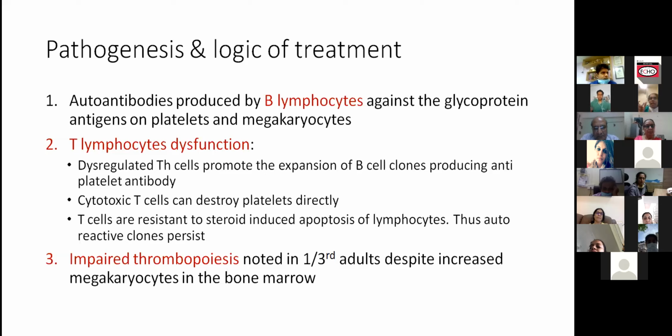So T cells are again one of the main cells to be targeted in this. And then there is a group of patients who would have reduced production of platelets as well. So a lot of new agents are coming to increase platelet production. Although it is a condition with peripheral destruction, there is impaired thrombopoiesis also, especially in up to one-third of adults. Next slide.